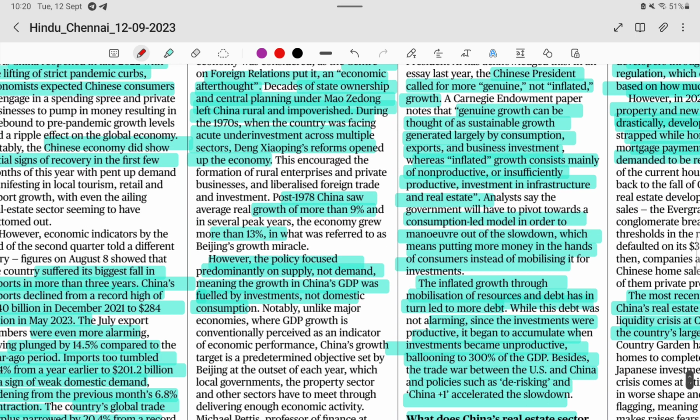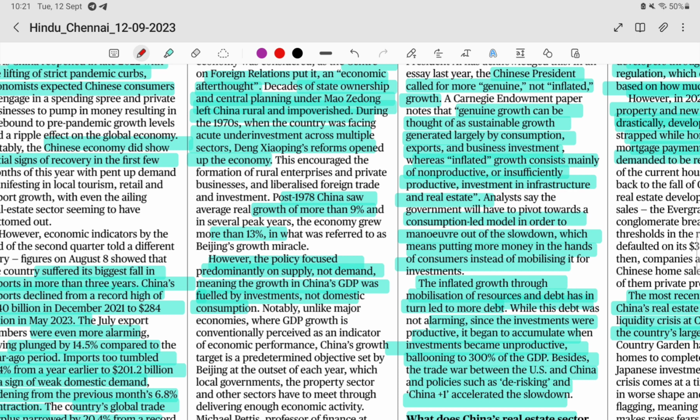After that, China's average real growth became 9%, even more than 13%. They called it the Beijing growth miracle, because growing at 13% was really high growth at that time.